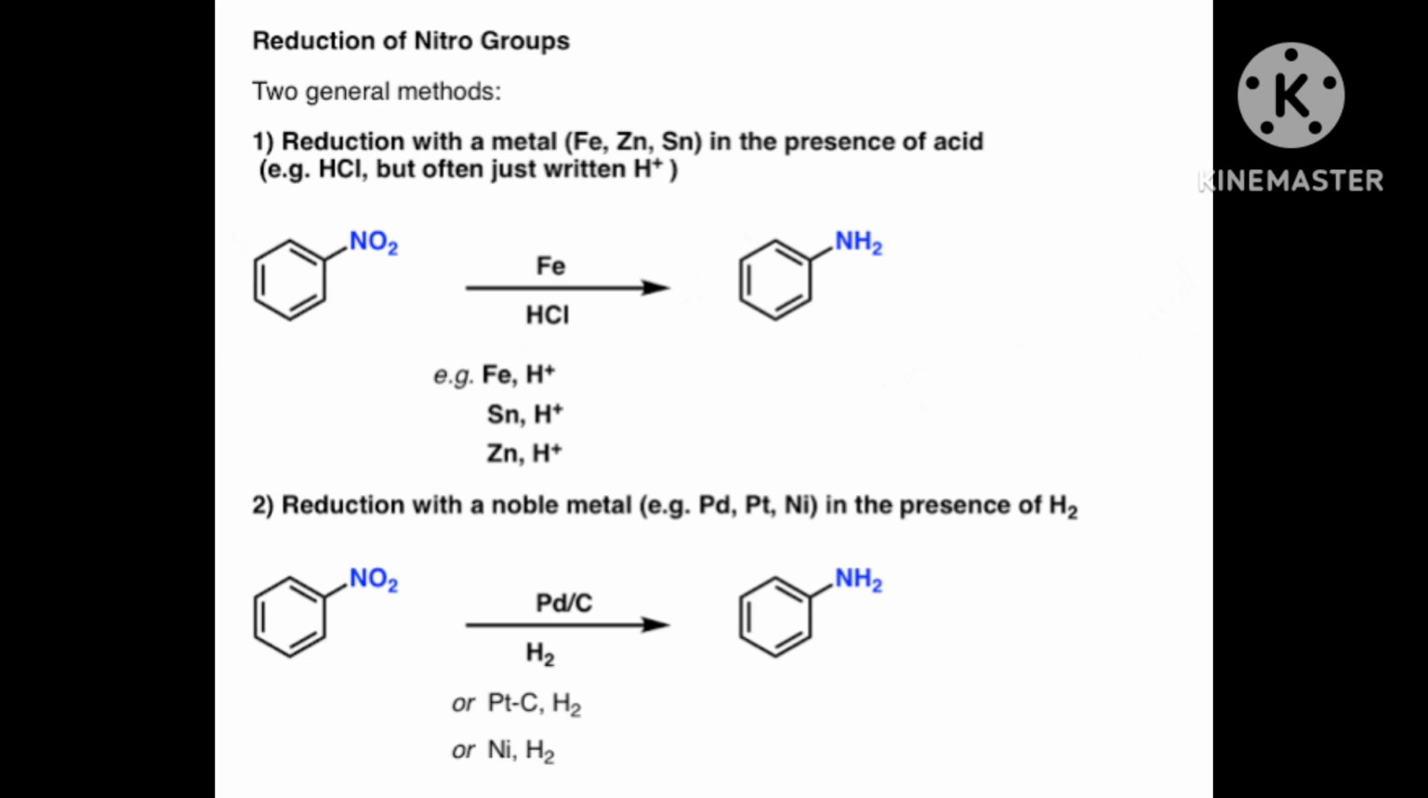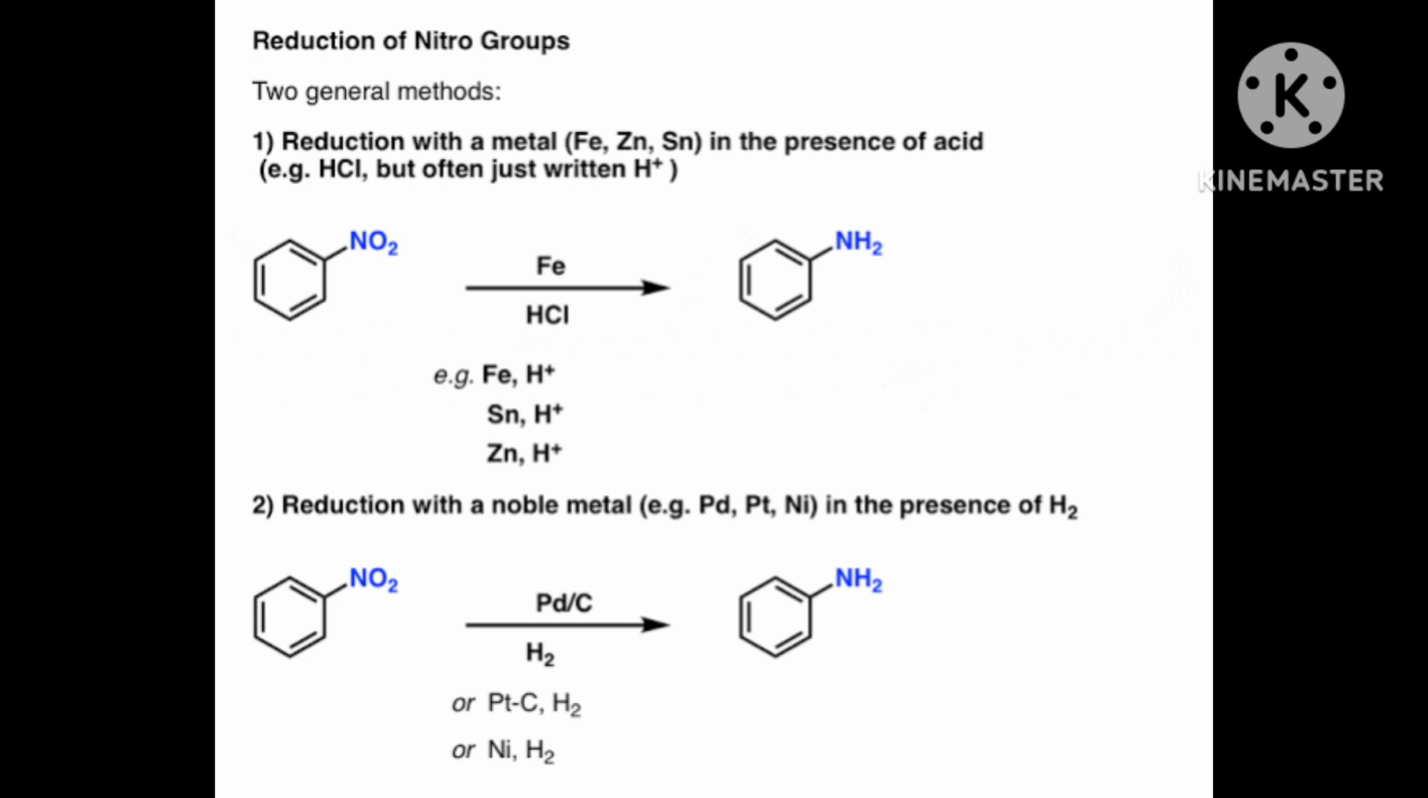Reduction with iron scrap and hydrochloric acid, means Fe plus HCl, is preferred because FeCl2 formed gets hydrolyzed to release hydrochloric acid during the reaction. Thus, only a small amount of hydrochloric acid is required to initiate the reaction. This is one method.